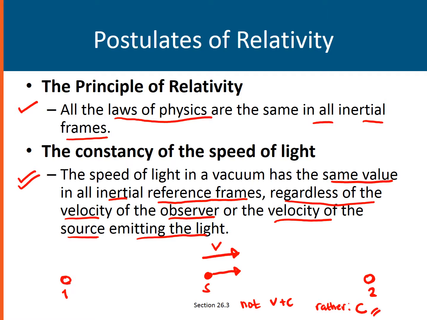Also, this observer here would also see the speed of light. Remember that light is actually emitted in all directions. So the light that reaches this observer over here, even if the source is traveling in this direction, observer 1 would still observe that the speed of light is c and not c minus v. That is what we mean by the constancy of the speed of light.